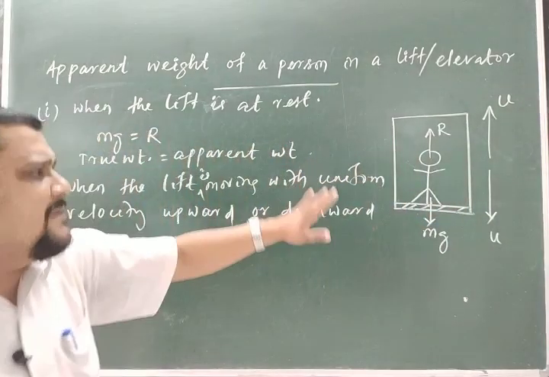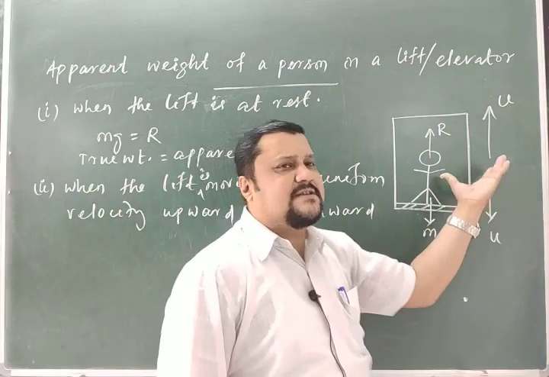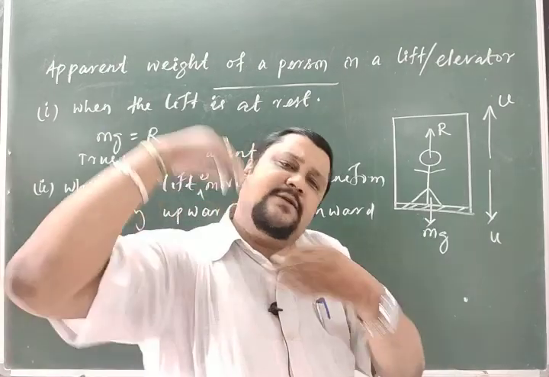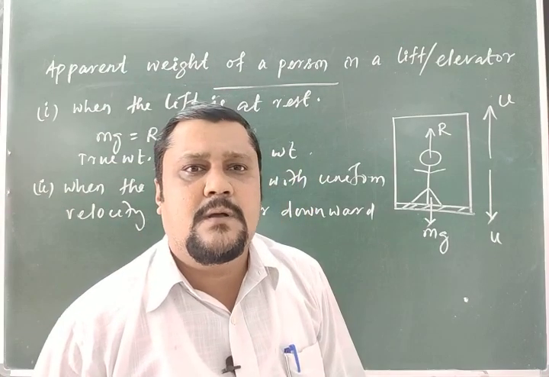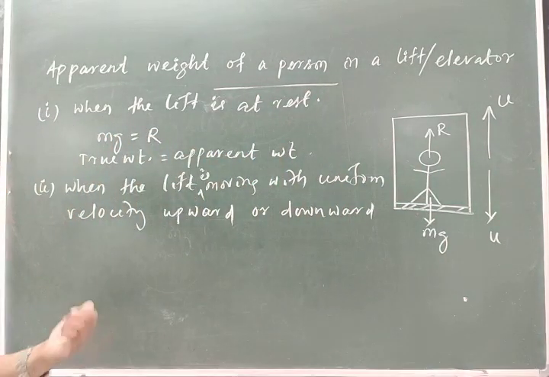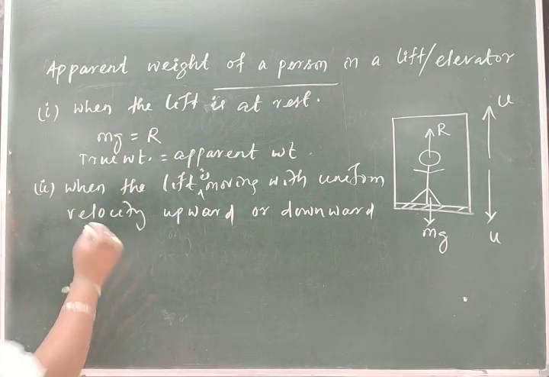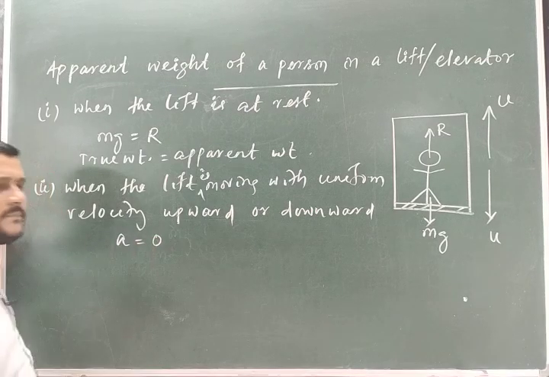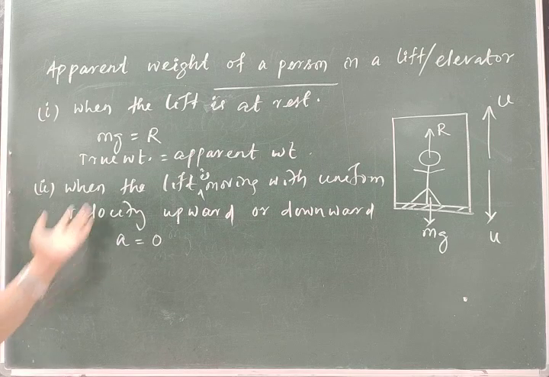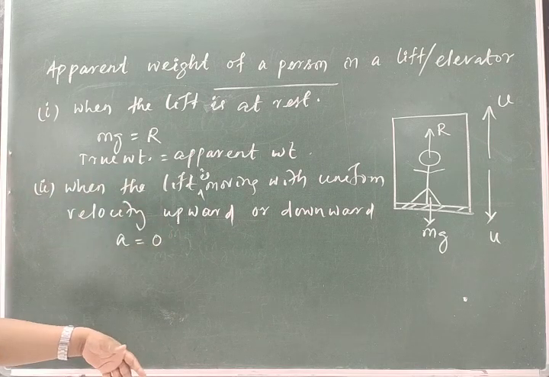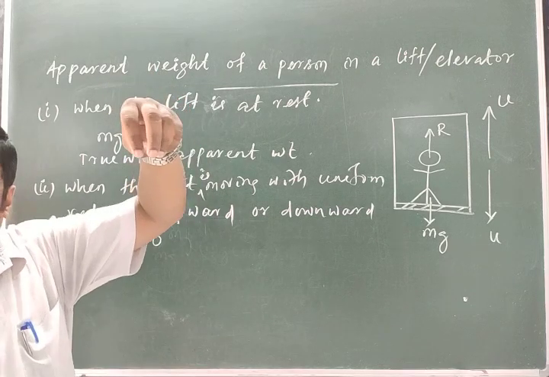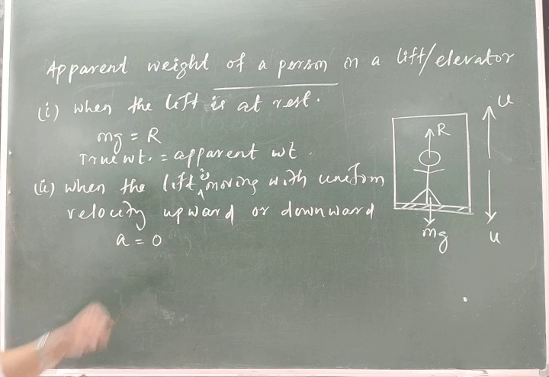If the body is moving with a uniform velocity, the lift as a whole system I will consider, this is moving with a uniform velocity, means the person inside the lift is also moving with the same velocity. So if both are at the same velocity, then for a uniform velocity, what is the acceleration? Acceleration is 0. So the second case is the lift is moving with a constant velocity, upward or downward, then acceleration is equal to 0.